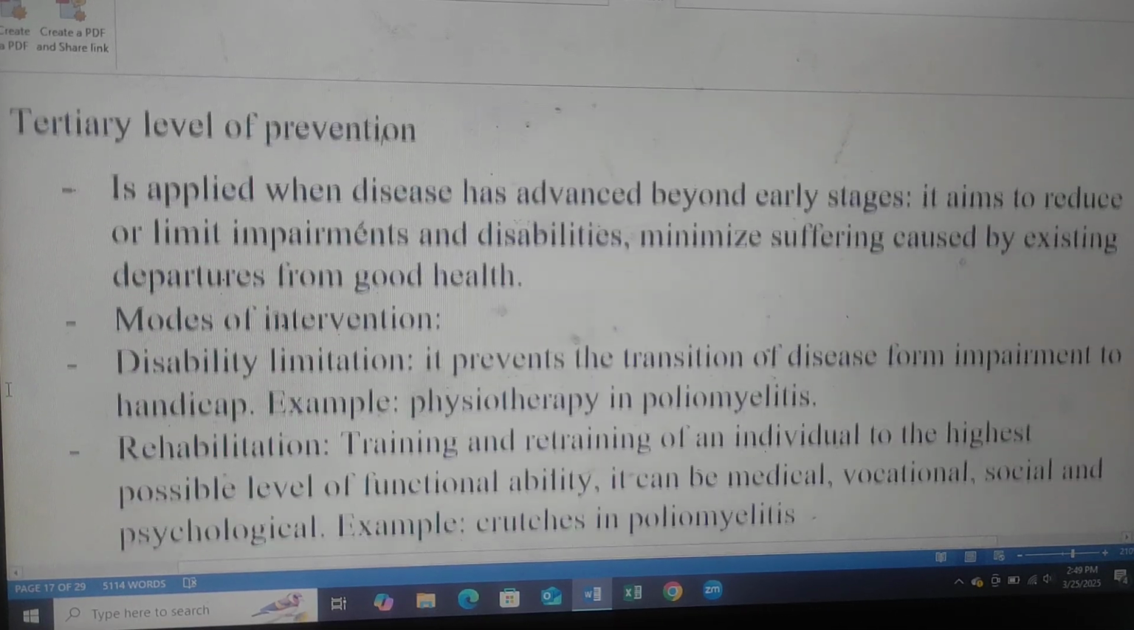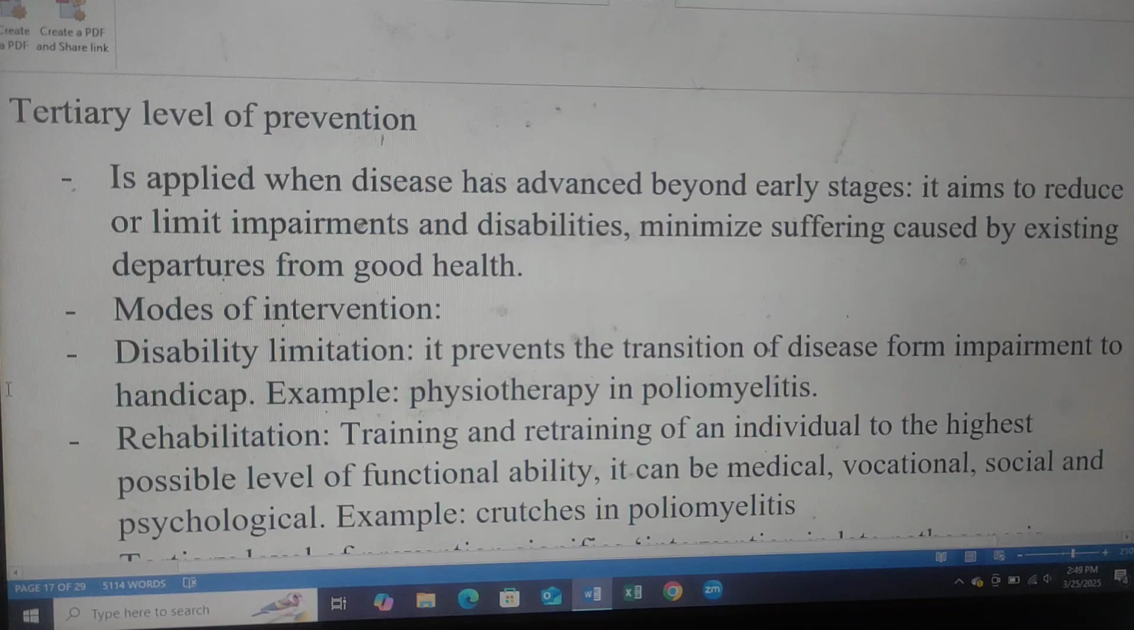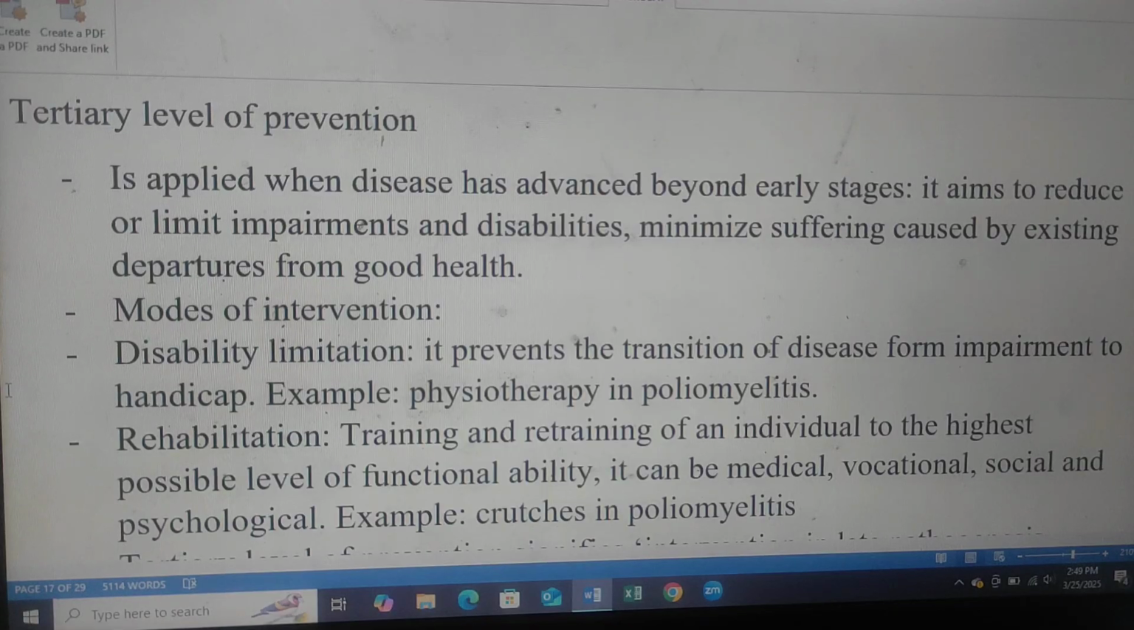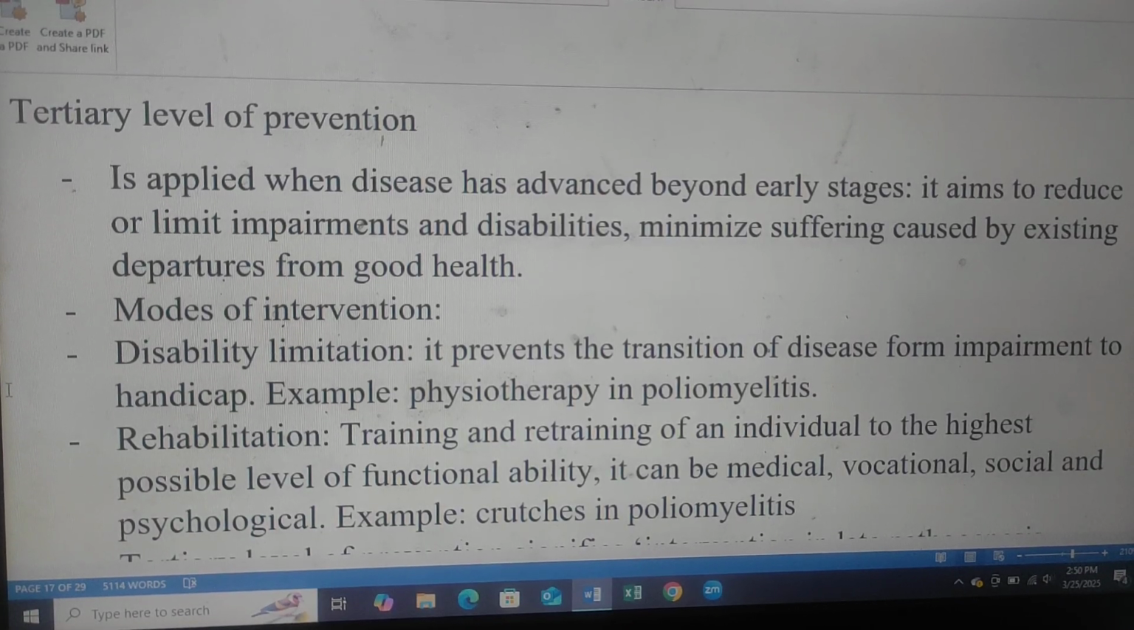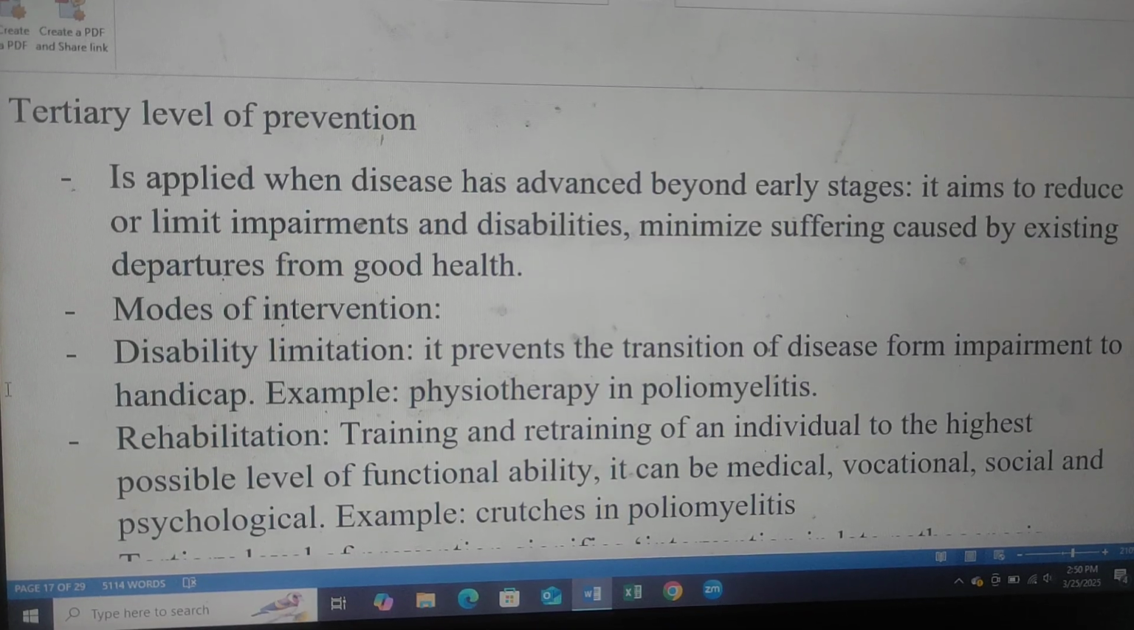Tertiary level of prevention is applied when disease has advanced beyond the early stage. It aims to reduce or limit impairment and disabilities, and minimize suffering caused by existing departure from good health. Mode of intervention: disability limitation. It prevents the transition of disease from impairment to handicap. Example: physiotherapy in poliomyelitis.